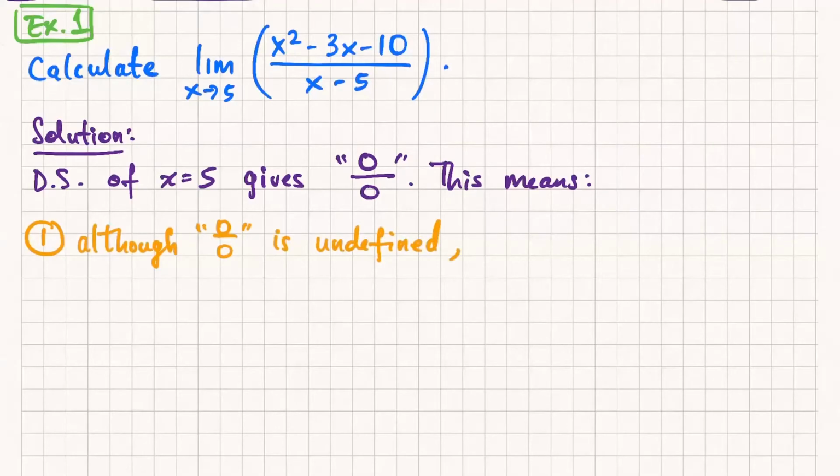It does not mean that the limit does not exist. I see this a lot from students. They'll say, if I plug in 0, I get division by 0, therefore the limit doesn't exist. That's not true. All that actually means is that you are not able to plug in that number to figure out the limit. It just means you have to figure out some other way of doing the limit. So I'm going to write: although 0 over 0 is undefined, this does not necessarily mean the limit doesn't exist.